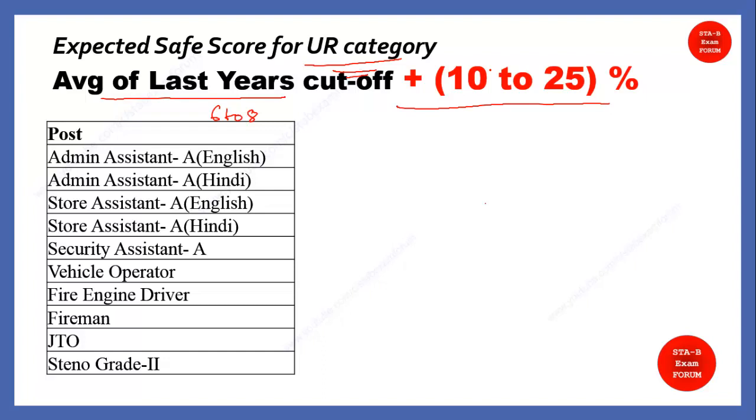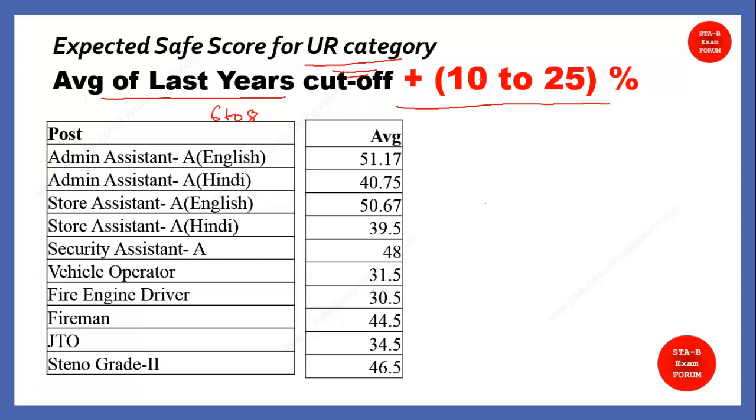So you may ask, why 10 to 25%? Because this time we have seen that the difficulty level of the exam was very easy. So this 10 to 25% we have intentionally included. Okay, so let's see one by one.